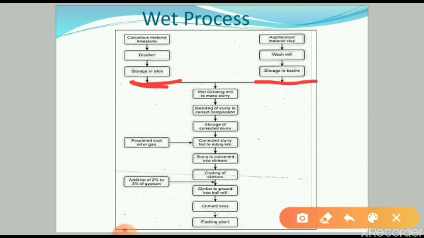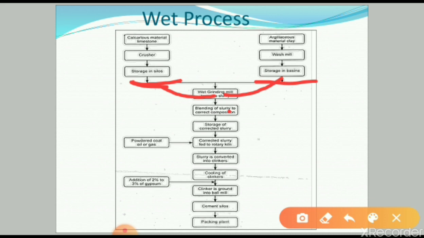After that, this raw material is fed into the wet grinding mills, where water is added into this raw material and finally slurry is formed.